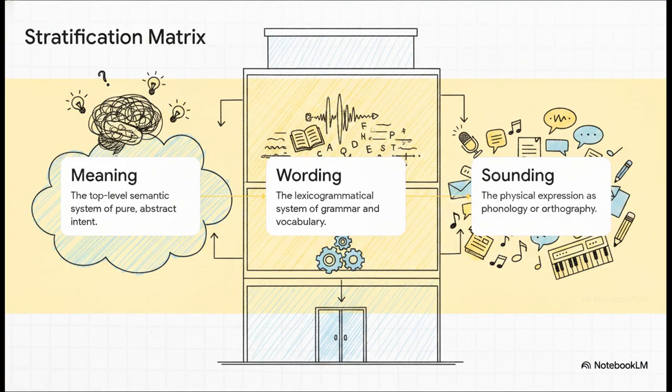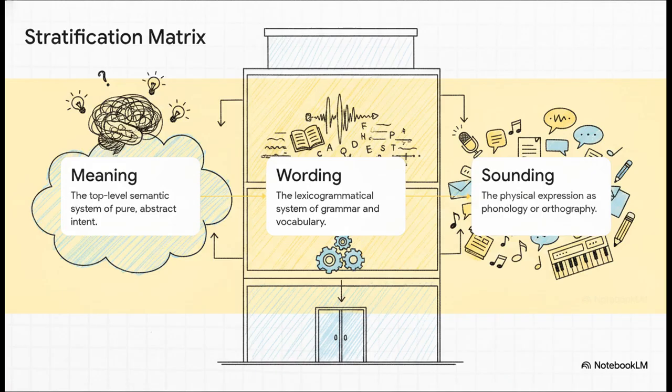Okay, let's start with Section 1, the architecture of language. To really grasp SFL, we first have to visualize language not just as some flat list of grammar rules and vocabulary words, but as a vast multiple coding system. Basically, language operates on a framework of stratification. Think of it kind of like a three-story building. At the very top floor, we have the semantic system. This is the realm of pure abstract meaning.